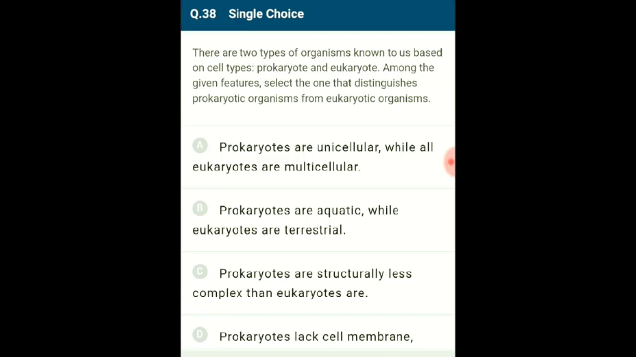Eukaryotes, on the other hand, are more complex and have membrane-bound organelles like the nucleus. These organisms can be found as unicellular, for example amoeba, and multicellular, such as humans. Also, eukaryotes are not exclusively terrestrial. They are found in other habitats too. So the answer for this question is option C. Prokaryotes are structurally less complex than eukaryotes.